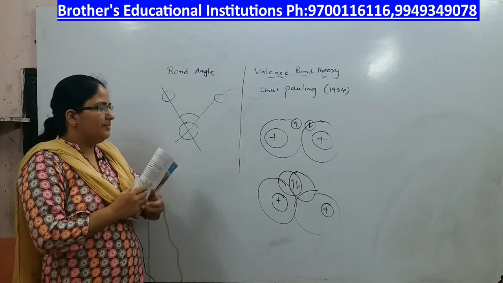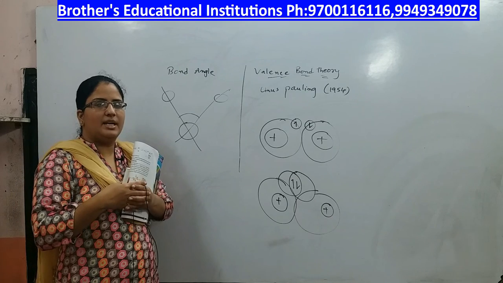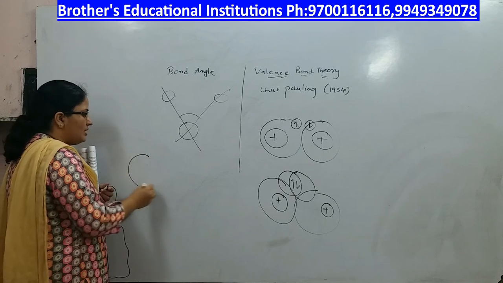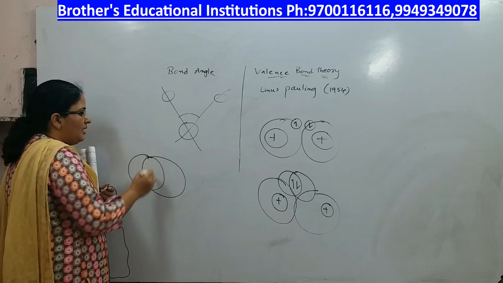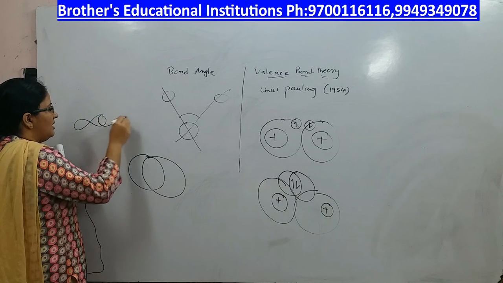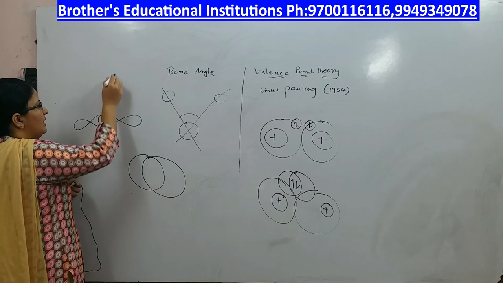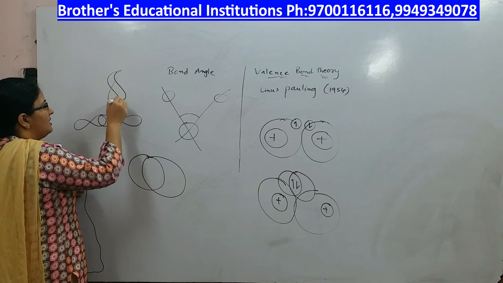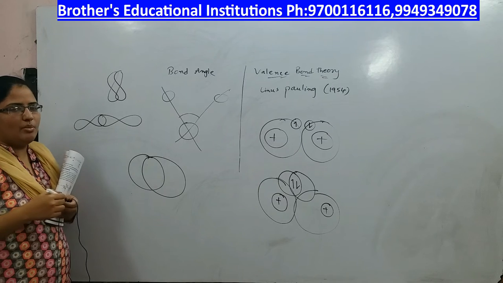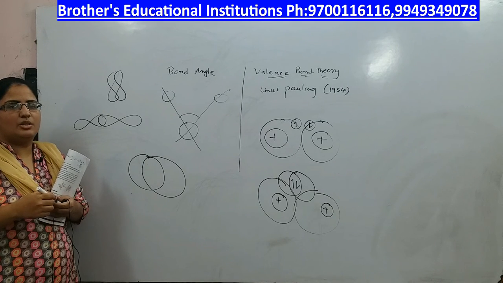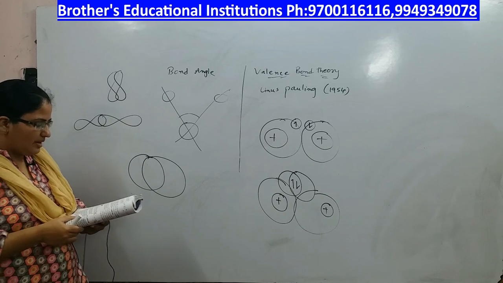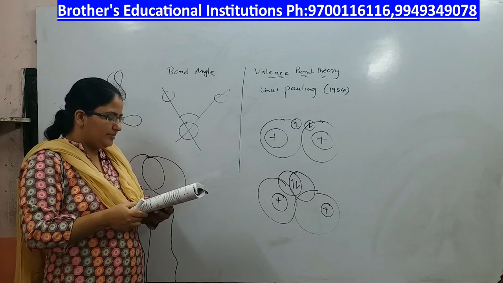The second point is, the greater the overlapping, the greater will be the strength of the bond. If you take two s orbitals, the overlapping will be maximum. Similarly, if you take p orbitals sideways, the overlapping will be maximum. If you take them like this, the overlapping is very less. So the strength of the bond depends upon the extent of overlapping between the two orbitals. That is the second point.